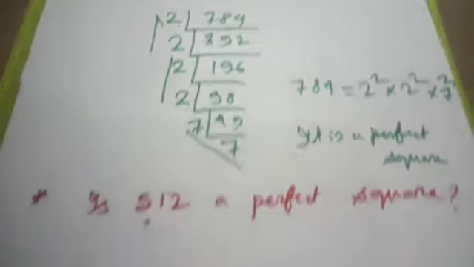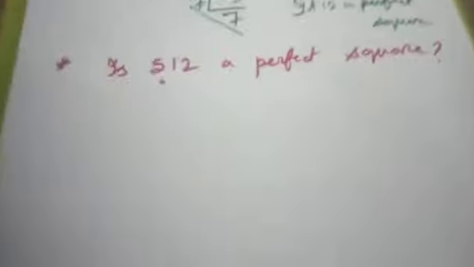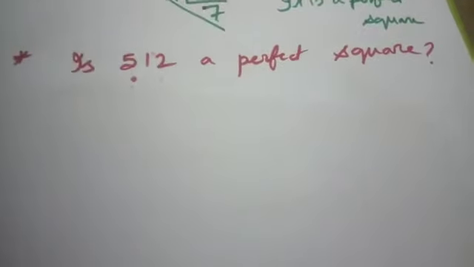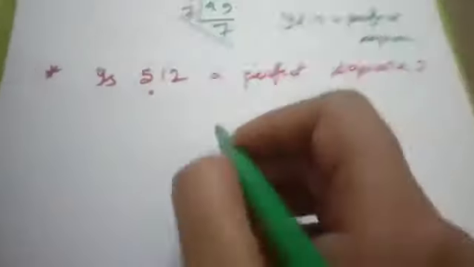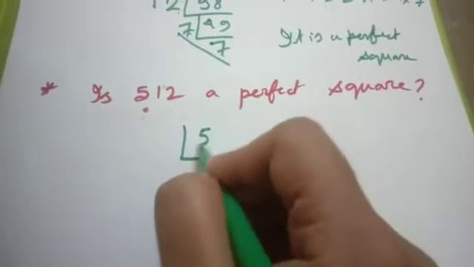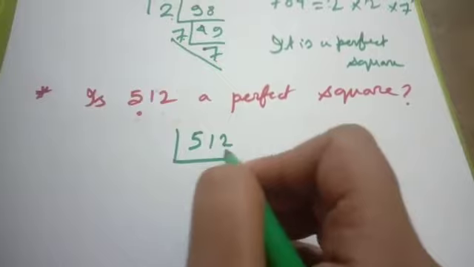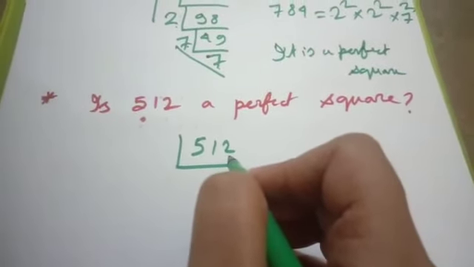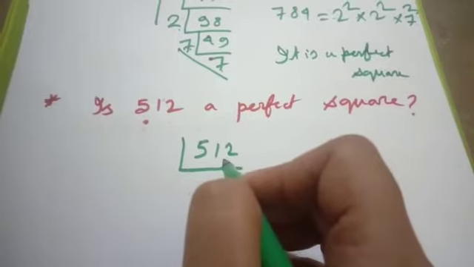Let's see another example. Is 512 a perfect square? The same process, we factorize 512. Last digit is 2, so the digit in unit place is 2. It is even number, so it is divisible by 2.